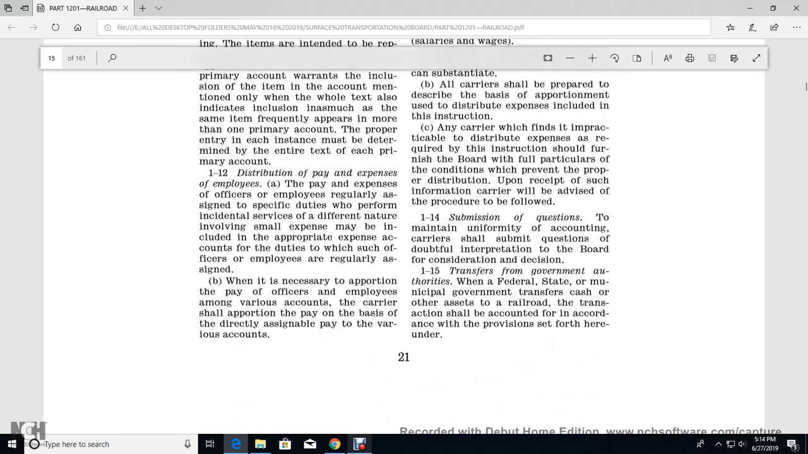All right, 114. Submission of the question of the maintainment of the uniformity of the accounting. The carrier should submit the question with the doubtful interpretation to the board with the consideration and decision.